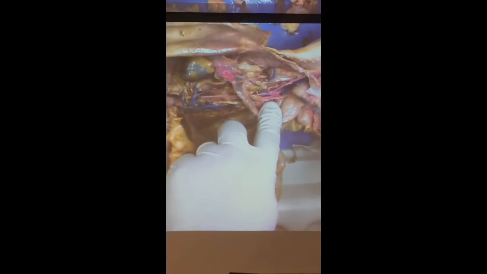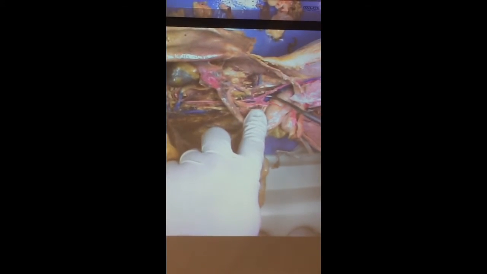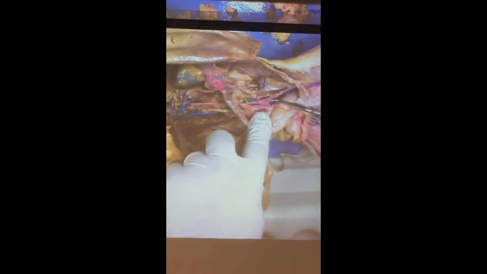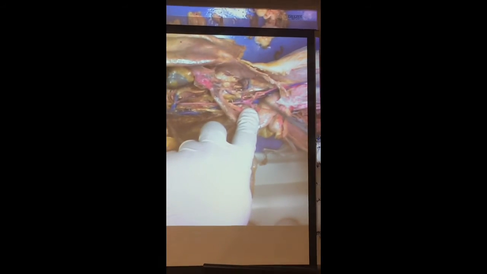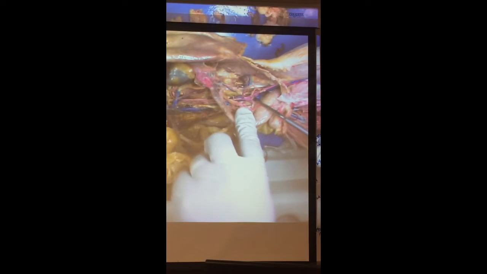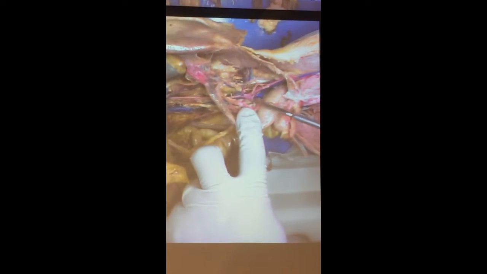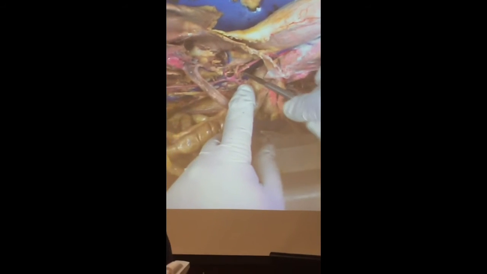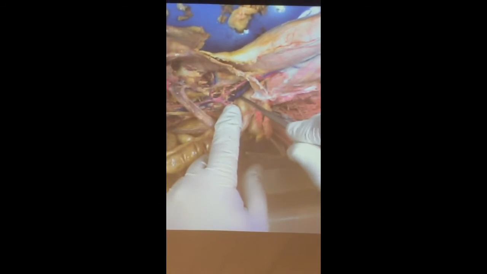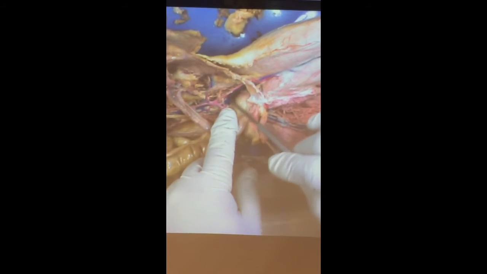What do we have here? Inferior mesenteric. What about this guy here? Left internal iliac artery. What do we have here? What is the large blue vessel here, right in the center? Is it the common iliac? So it's kind of hard to see. This guy right here, the common iliac vein.